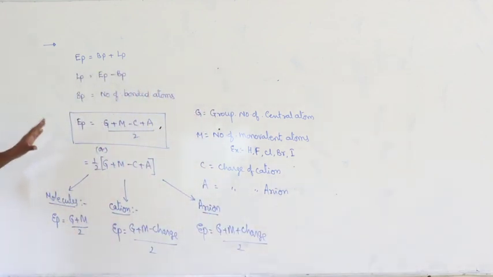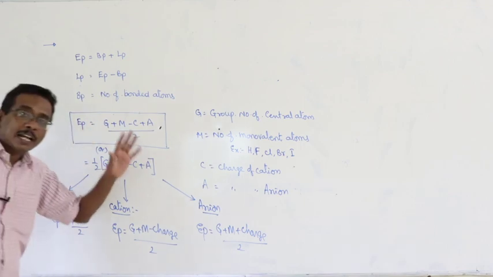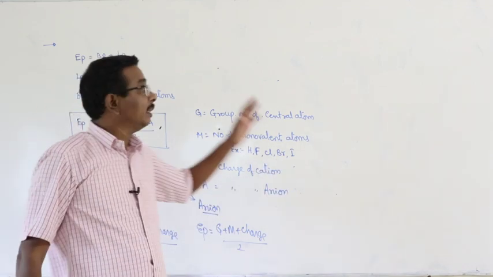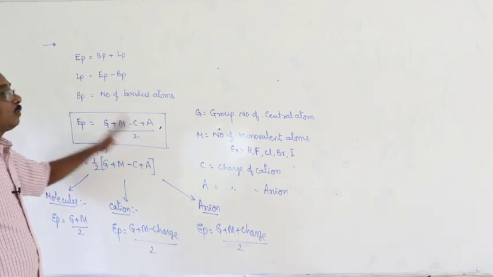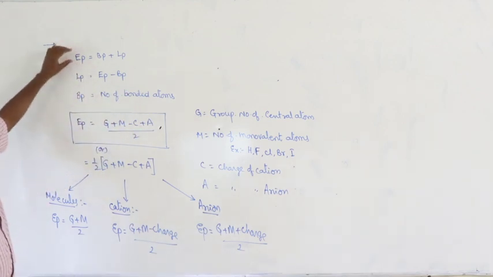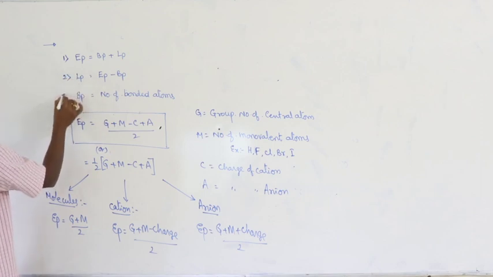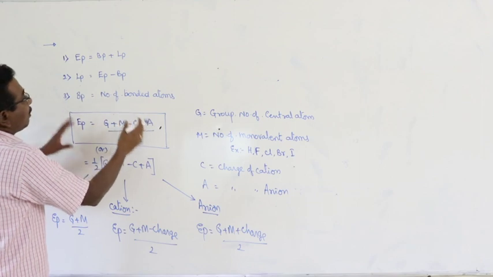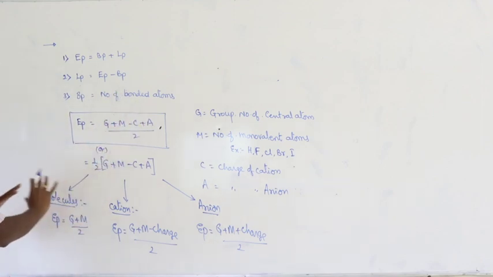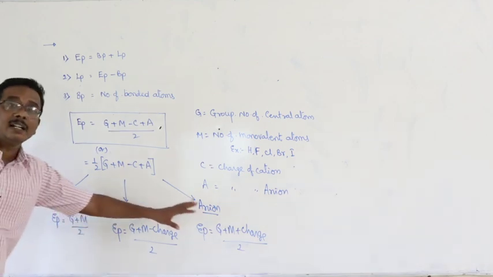Here this formula explains the relation between the VSEPR theory and also the concept of hybridization. Number of electron pairs, number of lone pairs, number of bond pairs, and finally this is the formula which correlates all the different species: molecules, cation and anion.